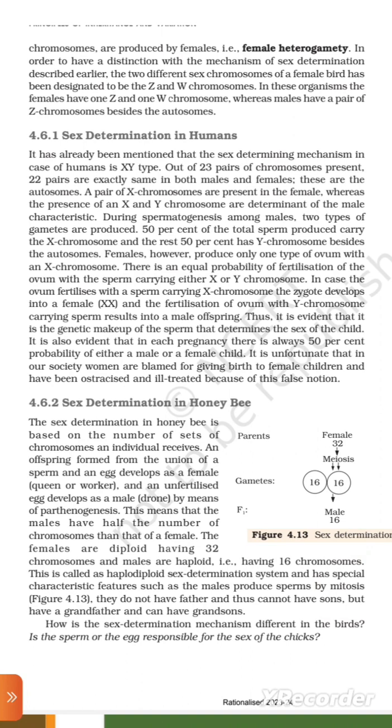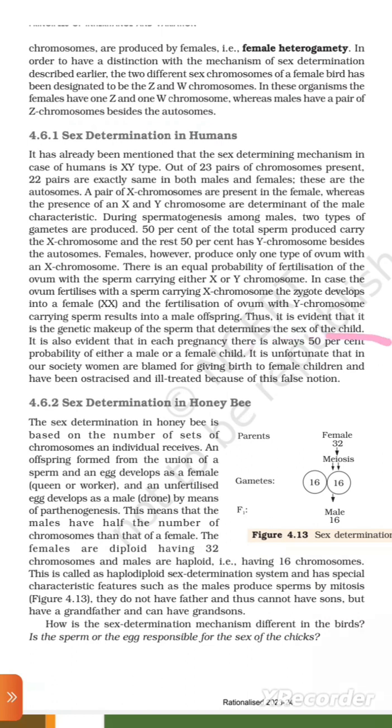In case of the ovum fertilized with a sperm carrying X chromosome, the zygote develops into a female, XX, and fertilization of the ovum with a Y chromosome carrying sperm results in a male offspring. Thus, it is evident that it is the genetic makeup of the sperm that determines the sex of the child. It is also evident that in each pregnancy there is always a 50% probability of either a male or female child.